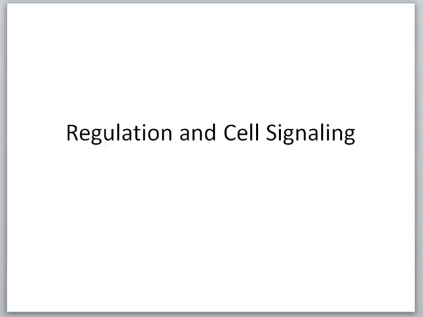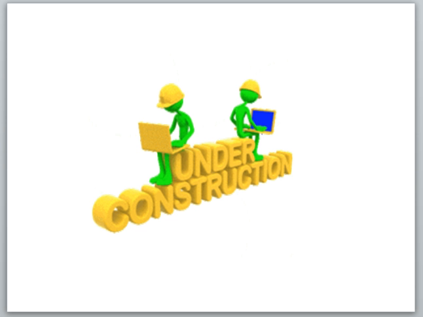So we just talked a little bit about how some of the metabolic pathways of carbohydrate, lipid, and protein metabolism all kind of come together. And now I want to talk briefly about the regulation of this and cell signaling. In terms of regulation and cell signaling, I think we want to remember that our bodies are always either in an anabolic state or a catabolic state. So within a given cell, it can't be going both directions.